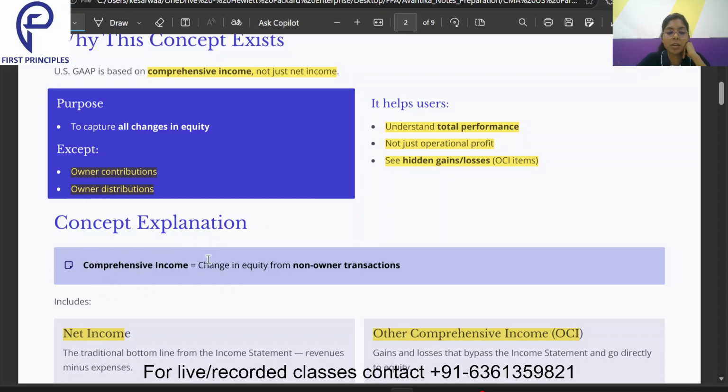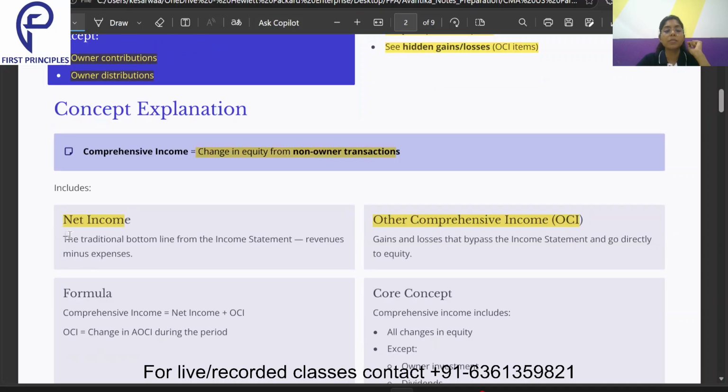Now, comprehensive income is equal to change in equity from non-owner transactions. That means apart from these two transactions, whatever transactions are not reported on the income statement, the gains and losses which are not reported over there and are impacting the equity, that is what is recorded under the comprehensive income. Now, comprehensive income includes net income and it includes OCI. What is net income? Net income is the income which we receive on our income statement, when we reduce all the expenses from all the revenues. So the amount which we are left with is termed as the net income.